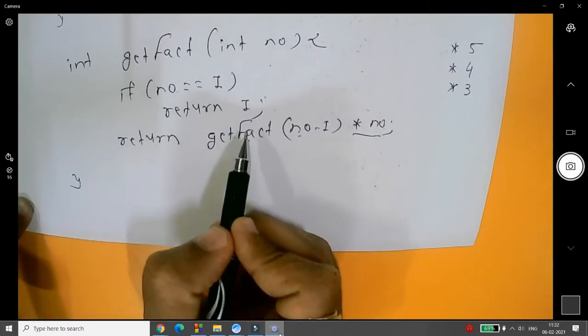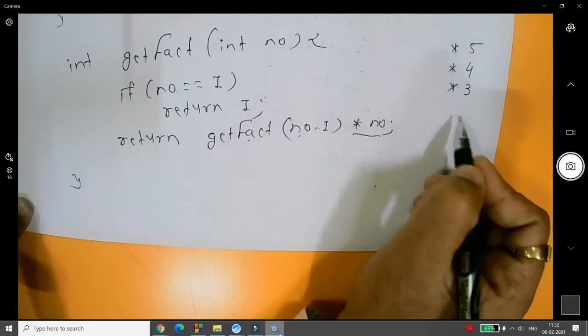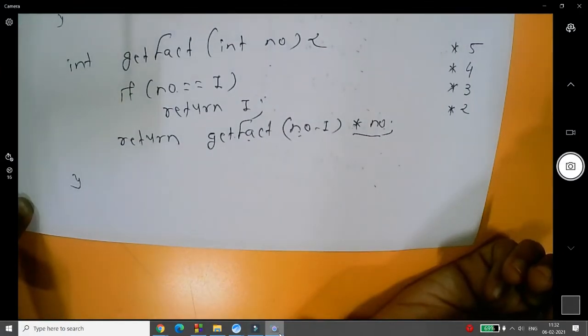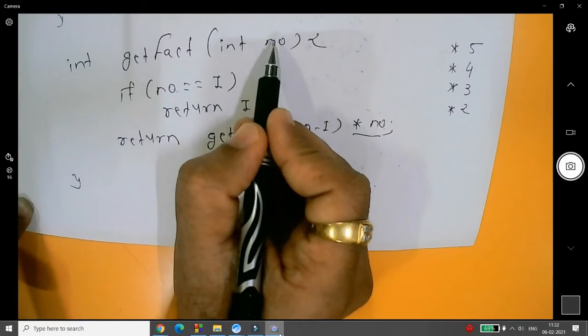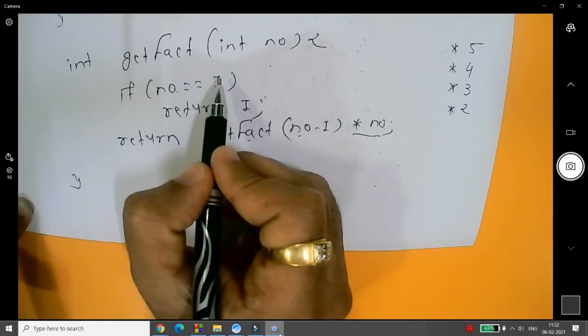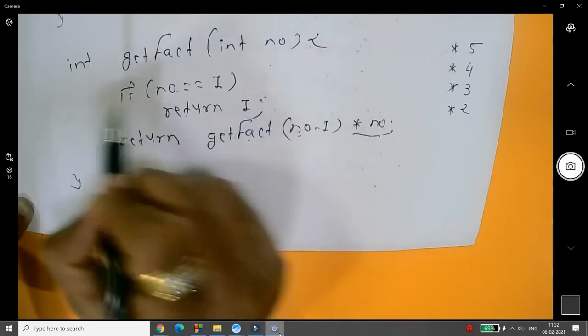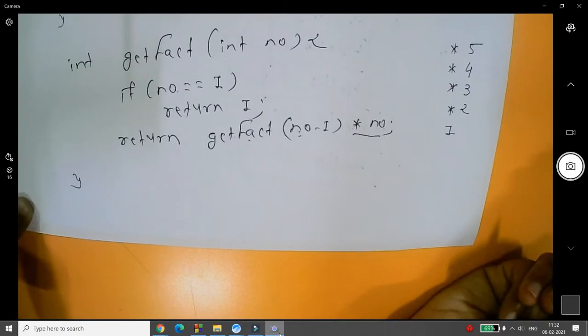No. Then get factorial of 2 minus 1, that will be 1, but the value of the number is 2, and it will be put in the stack. Still it will not process anything. It will be in the stack. Right. Now 2 minus 1 will be called, that will be 1. Is number equal 1? Yes. Then this function will return 1. So your value 1 will be returned over here.